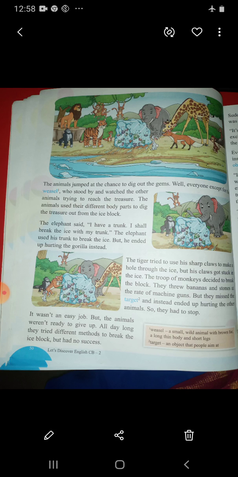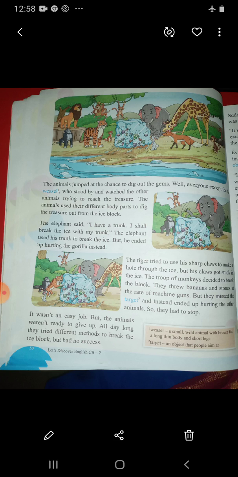His sharp claws, means the nails of his legs, very sharp they will be, no? He said, I will make a hole using my sharp nails and remove the gems. And he tried, but the tiger also could not remove the gems out of the iceberg. His claws got stuck in the ice. Next, what happened? The troop of monkeys decided to break the block.